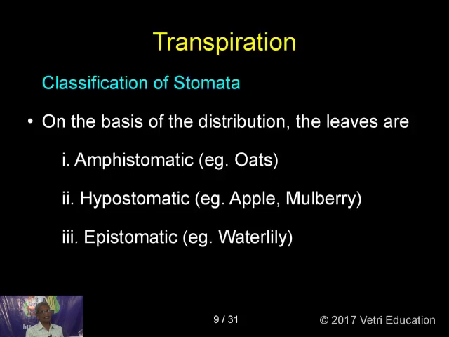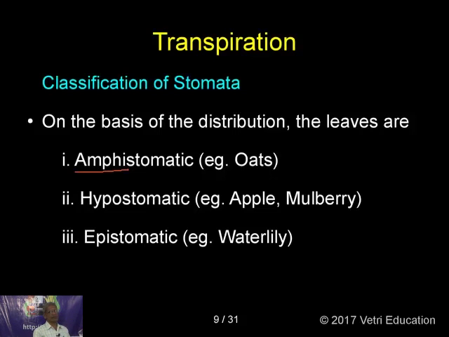Based on the distribution of the stomata, you have different types of leaves, namely amphistomatic, hypostomatic, and epistomatic. You know, amphi means two or both. Amphibians is the name of a class including frogs, toads, etc., after Pisces. Amphi means two. That which is able to live on the water as well as on the land, you call it amphibia.